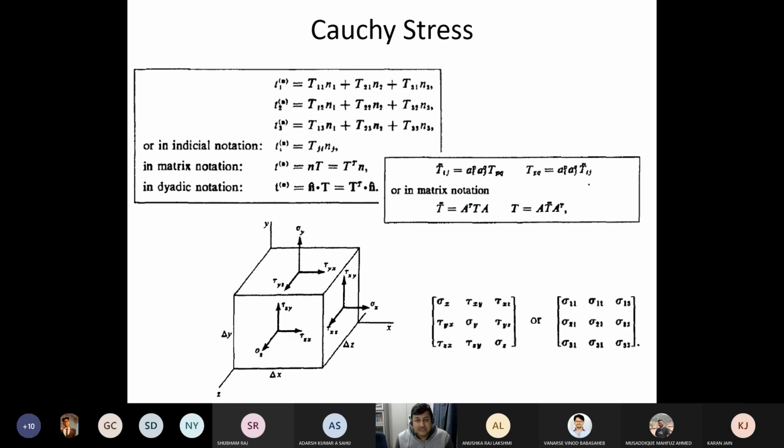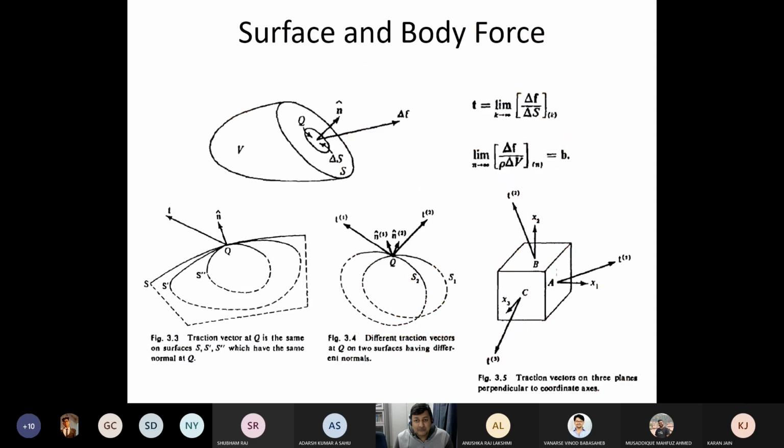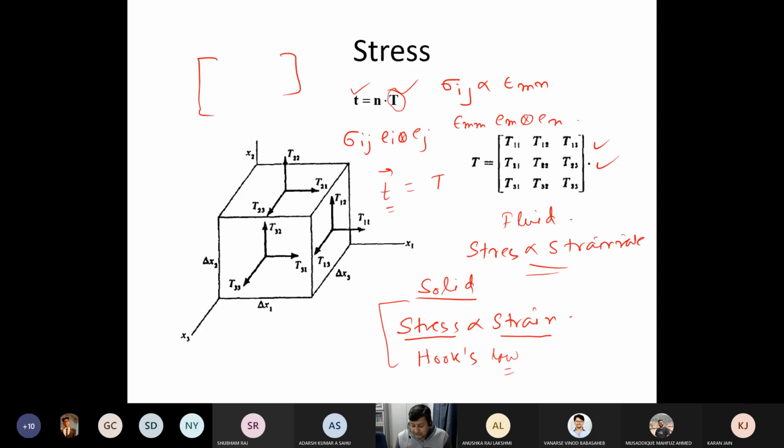So you will see that any arbitrary force acting on the surface, any arbitrary force acting on the volume, how are they defined as traction and body forces? And how are those traction forces directly correlated to the stress?